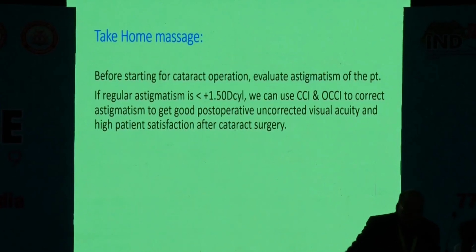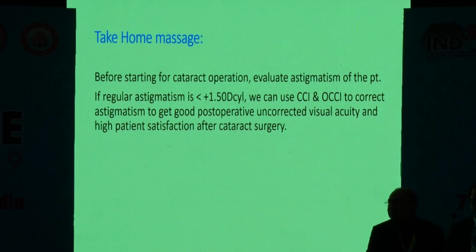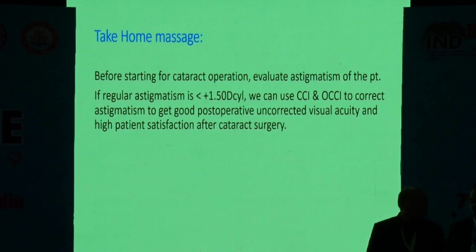So the take home message is, before starting the cataract operation, evaluate the astigmatism of the patient. If the regular astigmatism is less than 1.5 diopter cylinder, we can use clear corneal incision and opposite clear corneal incision to correct the astigmatism to get good postoperative uncorrected visual acuity and high patient satisfaction after cataract surgery.